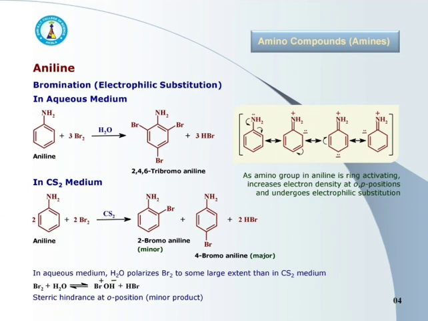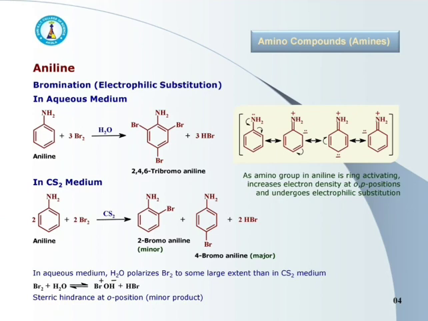Aniline undergoes the electrophilic substitution, that is halogenation, nitration, or sulfonation at ortho and para positions, and generally polysubstitution occurs instead of monosubstitution.